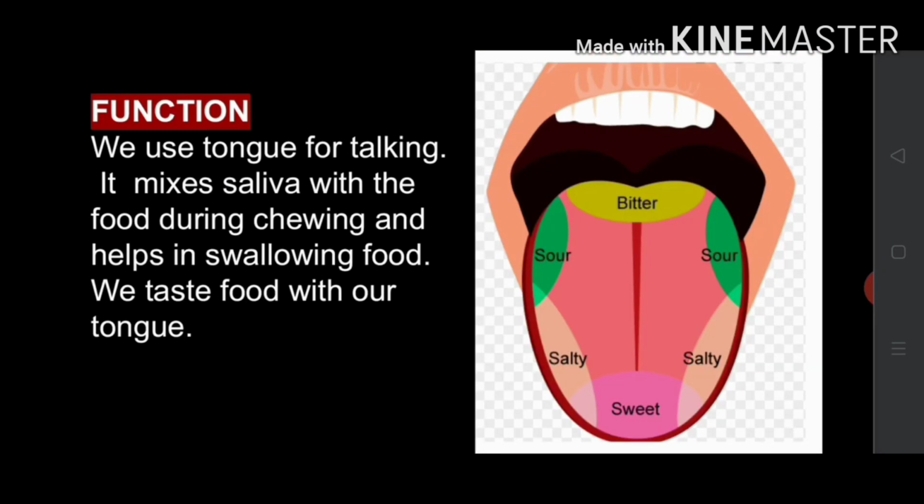It mixes saliva with the food during chewing and helps in swallowing food. We also taste our food with our tongue. It has taste buds that detect different tastes of food.